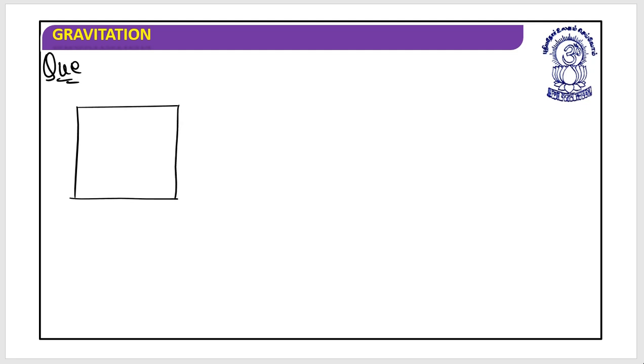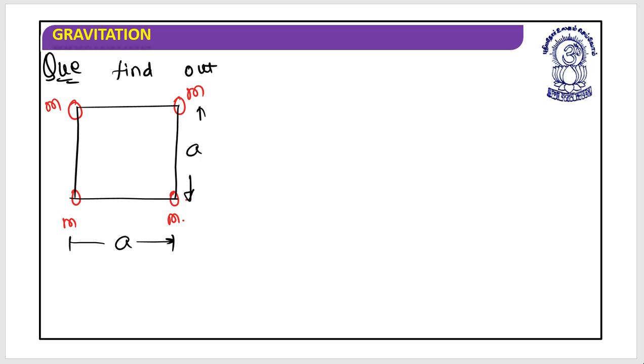Let's say these are masses m, m, m, m, and the dimensions of the square are a by a. Let's label them 1, 2, 3, 4: first, second, third, and fourth.